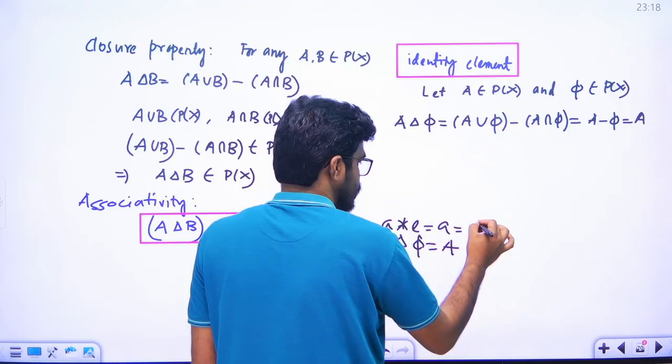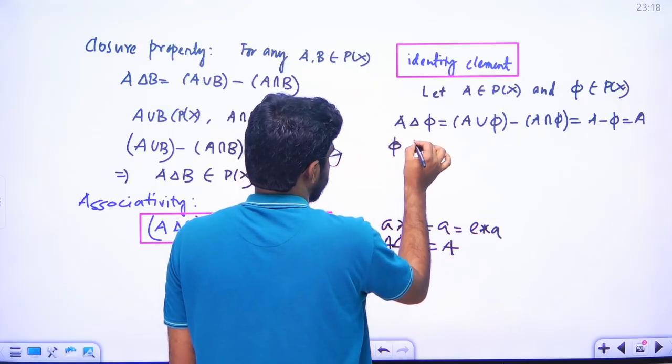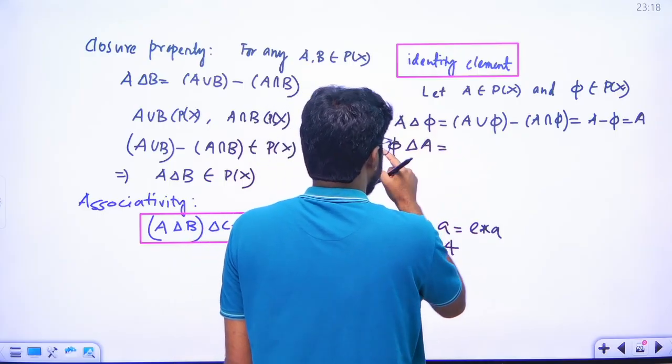A star e is equal to A, and also e star A is A, so phi delta A. How is it defined?